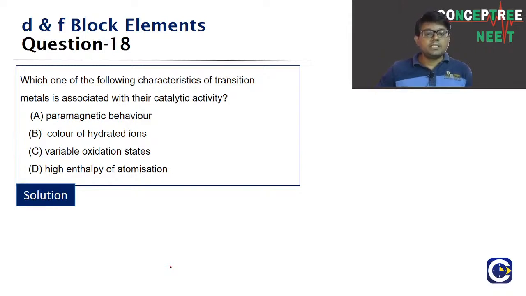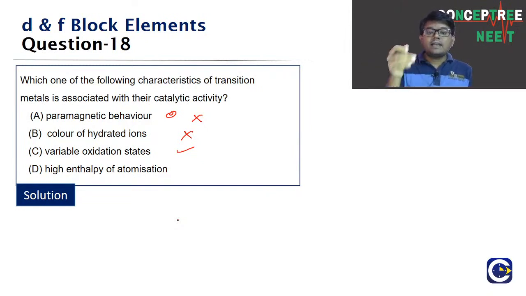So which is the property? Is it because of their paramagnetic nature? No. Is it because of the color of the hydride ions? No. It is because of the variable oxidation states. Why? Because they can combine with the reacting species as well as leave them out. Once the product is formed, the ability of a heterogeneous catalyst is that it will form a weak chemical bond or linkage with the reactive species, and once the chemical reaction is over, the products will be able to release out.